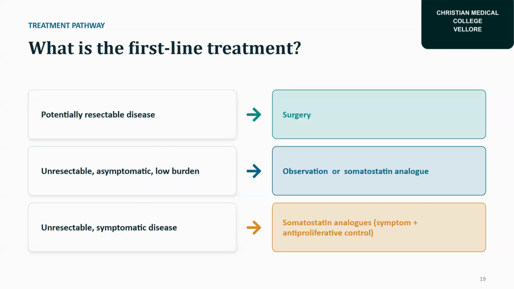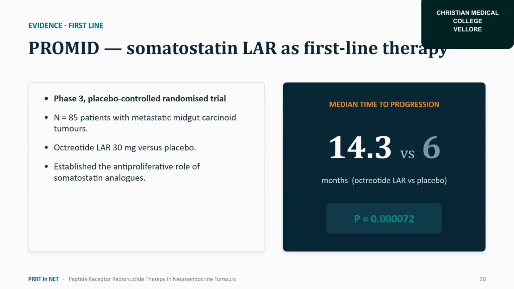So let's see how the PRRT came into existence. First line, for a potentially resectable disease, surgery; for unresectable asymptomatic low burden disease, observation or a somatostatin analog. Unresectable or symptomatic disease was treated with a somatostatin analog plus symptom and anti-proliferative disease control agents.